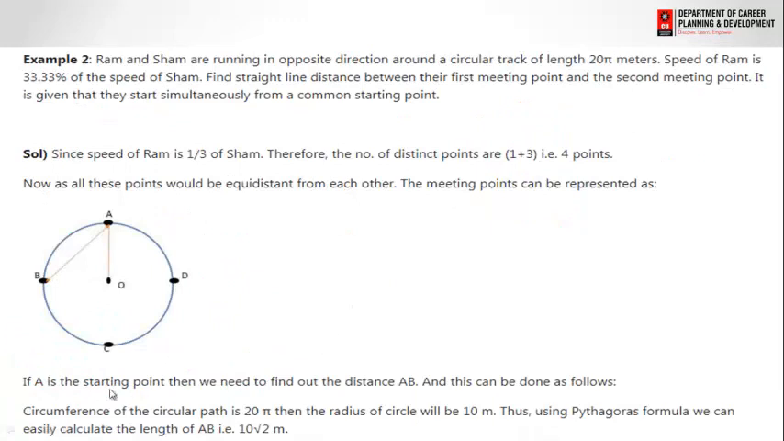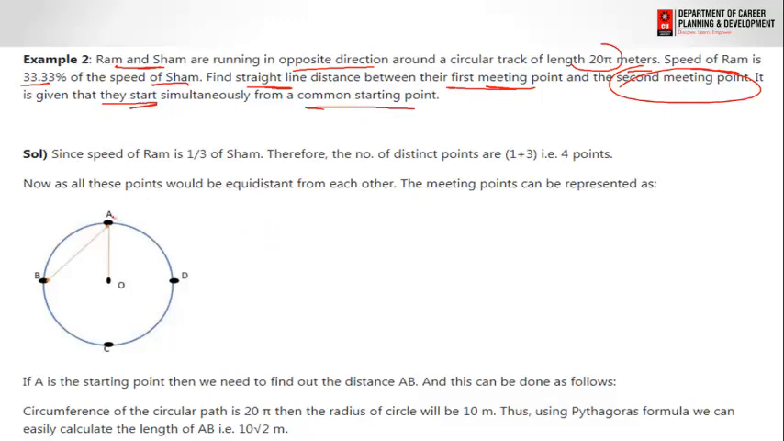Now the next thing, example number 2, and in this the question says Ram and Shyam are running in opposite directions around a circular track of 20 pi meters. The speed of Ram is 33.33% of the speed of Shyam. Find the straight line distance when they meet the first time and the second time, given that they start simultaneously from a common point.